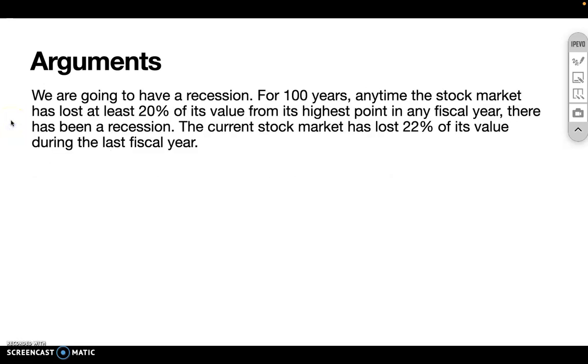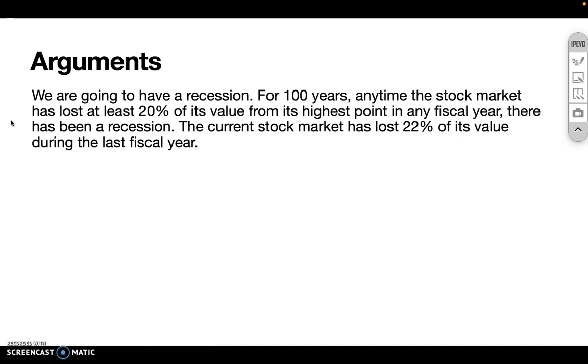In this next example, we are going to have a recession. For 100 years, anytime the stock market has lost at least 20% of its value from its highest point in any fiscal year, there has been a recession. The current stock market has lost 22% of its value during the last fiscal year. So this is a prediction.